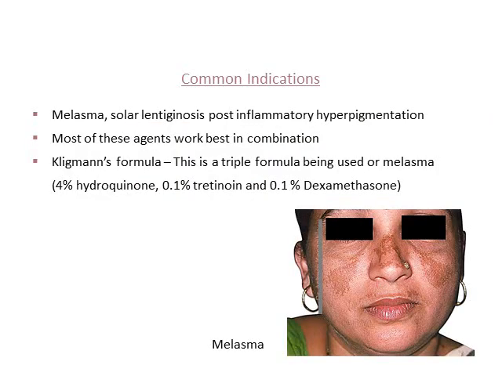The common indication, as we explained, is melasma. It's brownish pigmentation, which is commonly seen on the malar area in many females. So we use such depigmenting agents in such conditions, and usually we use a combination of hydroquinone, tretinoin, and dexamethasone.